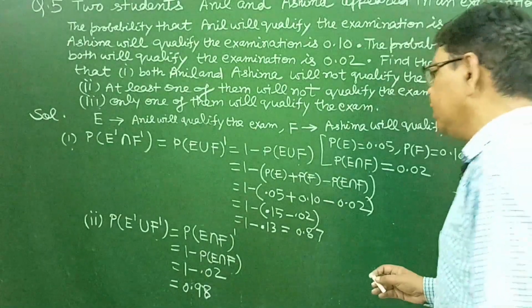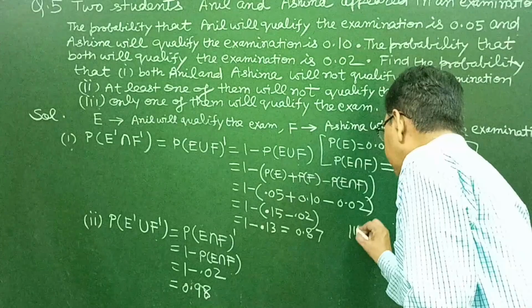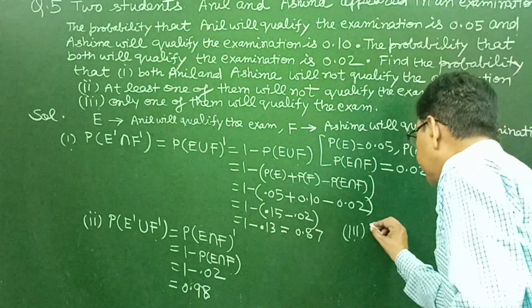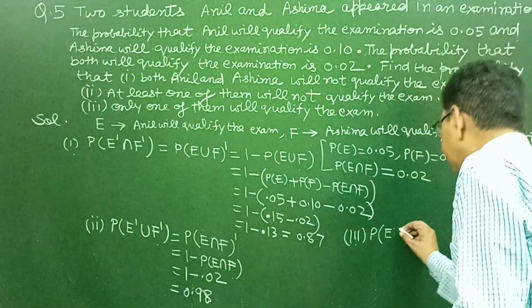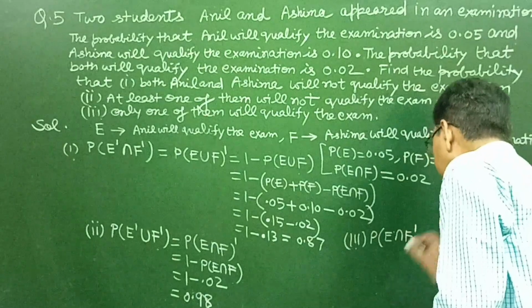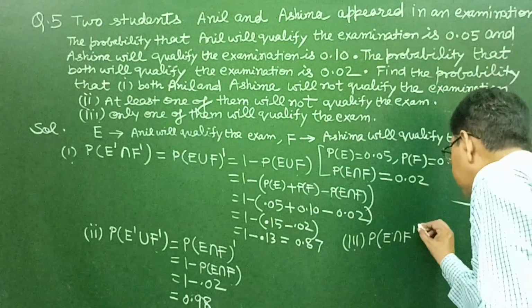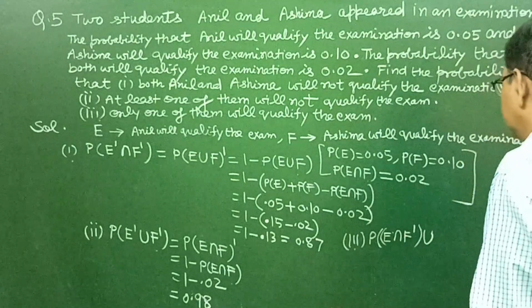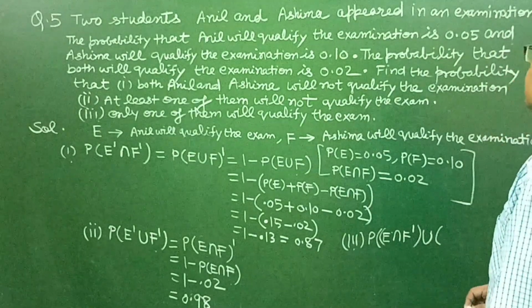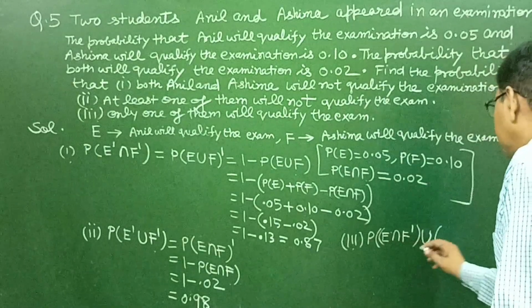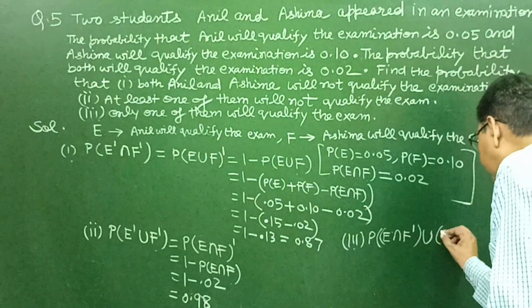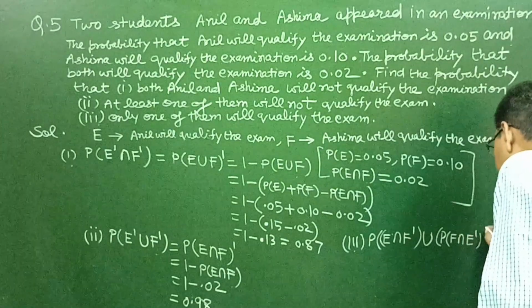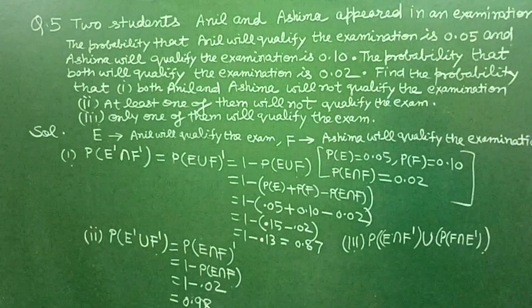That is, we want to find the probability that Anil qualifies the examination and Ashima does not qualify the examination, or Ashima qualifies the examination and Anil does not qualify the examination, and these are mutually exclusive events.